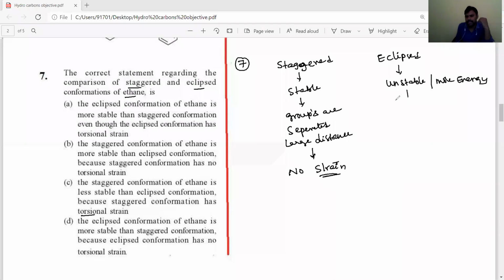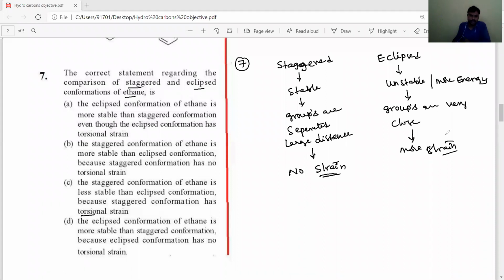Why is it unstable and has more energy? Because the front carbon and back carbon attached groups are very close. If the groups are very close, automatically they produce some repulsions. These repulsions are called strain. This repulsion or strain is due to the dihedral angle. That's why the strain is also called dihedral angle strain or torsional strain. It has more strain.